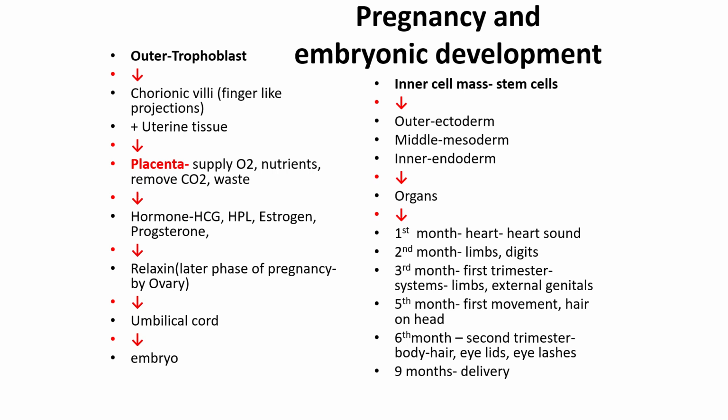The inner cell mass forms the stem cells. The outer ectoderm, middle mesoderm and inner endoderm form the organs. In the first month the heart is formed, and the first heart sound is heard. In the second month limbs and digits are formed. In the third month, the first trimester, systems, limbs and external genitals are formed. In the fifth month the first movement of the baby is felt by the mother, and hair on the head is there. Then in the sixth month, the second trimester, body hair, eyelids and eyelashes are formed. And then at nine months the complete fetus is formed, and then it is delivered.